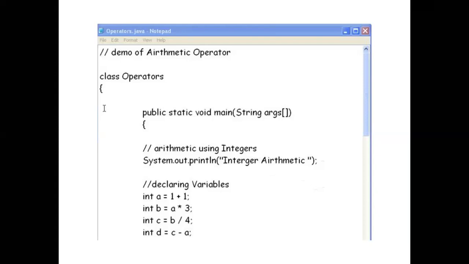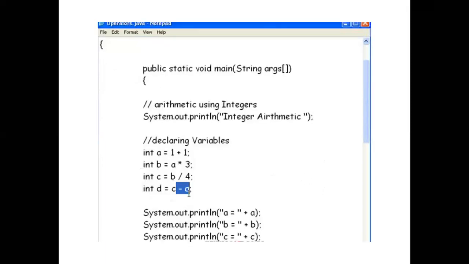So what is the integer arithmetic? Here you are going to declare different types of variables. Data type int a, and directly you assign the value 1 + 1; int b, where you assign a * 3; then int c = b / 4, meaning b divided by 4; int d = c - a. A sort of expression here. So you are writing and assigning the values directly in the program.